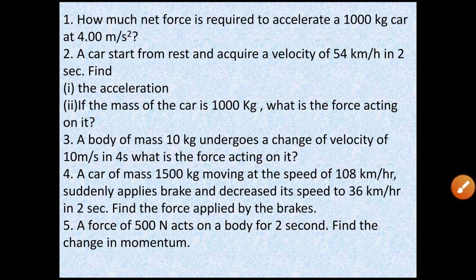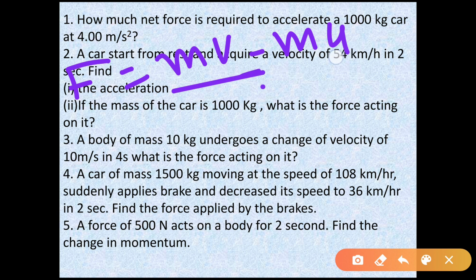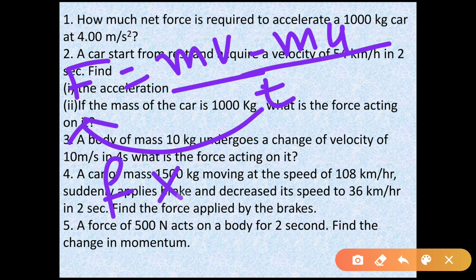Question number 5. A force of 500 Newton acts on a body for 2 seconds. Find the change in momentum. So here we know that F is equal to ma, or we can write (mv minus mu) by t, because acceleration is (v minus u) by t. And what is asked? What is the change in the momentum? So mv minus mu, I can take t this side, so force into time is equal to mv minus mu. mv minus mu means it is a change in the momentum, so change in the momentum is equal to force into time.